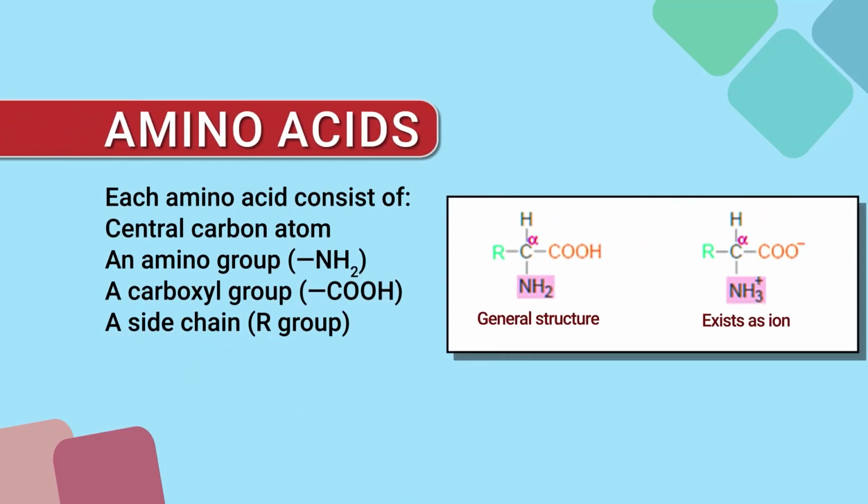After this, we have mentioned that protein is made up of amino acids. So, what exactly is an amino acid? Each amino acid consists of four components: one central carbon atom, an amino group, that is the NH2 group, a carboxyl group, that is the COOH group, and an R side chain. Whenever we talk about an amino acid, the amino group is basic and the carboxyl group is acidic in nature.